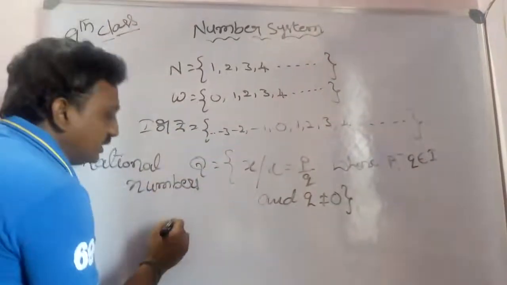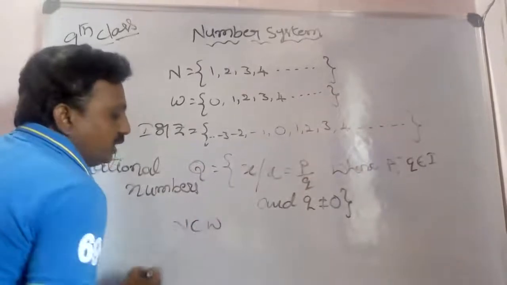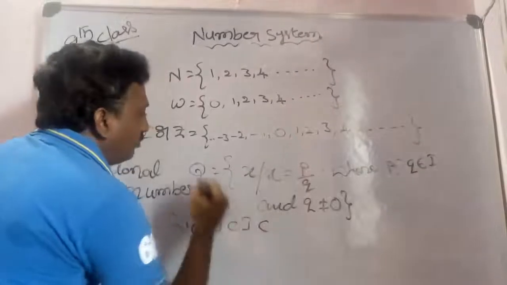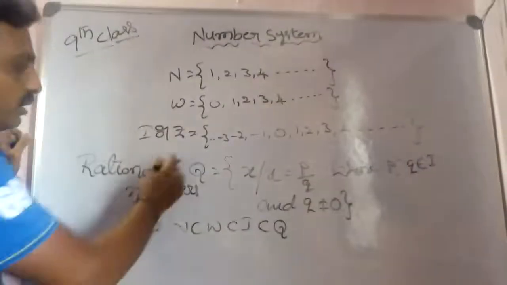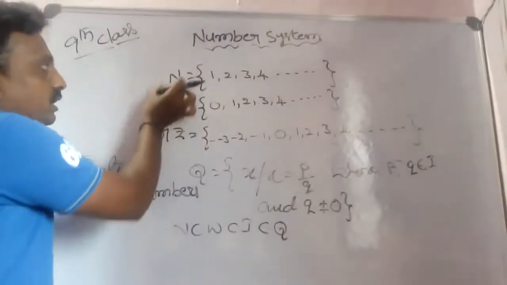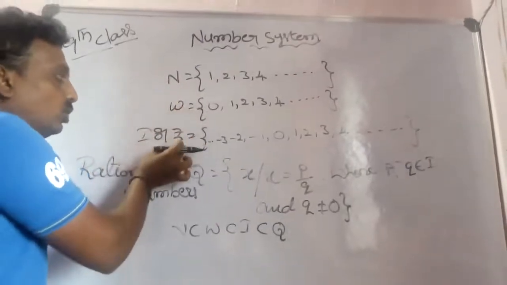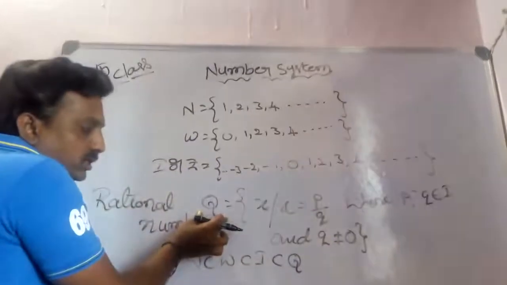So we can say N is a subset of W, W is a subset of I, I is a subset of Q. Here all natural numbers are in whole numbers, all whole numbers are also integers, all integers are in rational numbers.